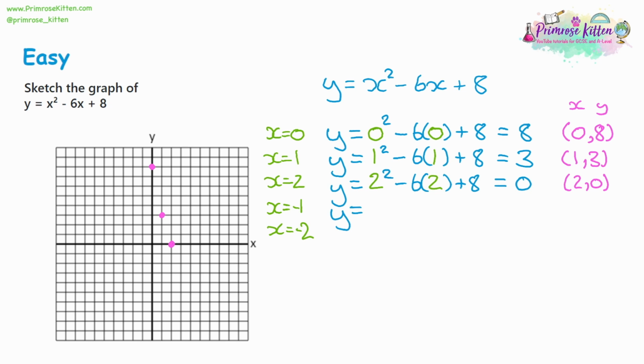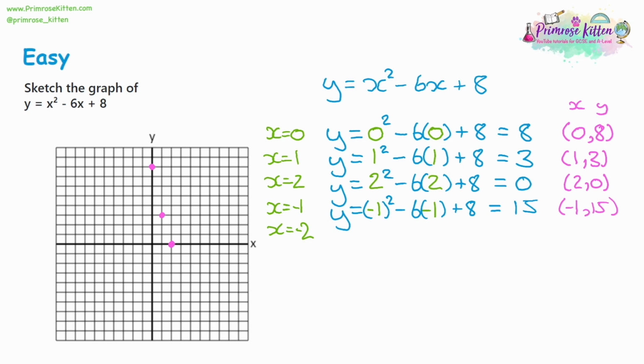That leaves us y is equal to (-1) squared. And with negative numbers, put brackets around as well, just in case. So that's going to give us (-1) squared is 1. Then it's going to be take away -6, that's plus 6. And then plus 8. Altogether, that gives us 15. And the coordinate -1, 15.